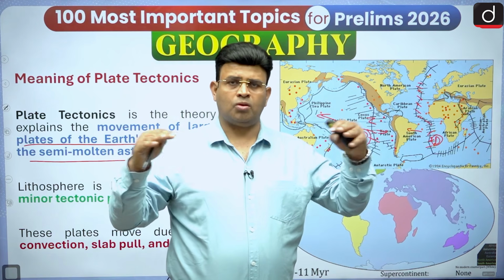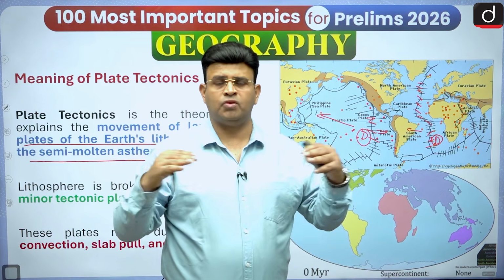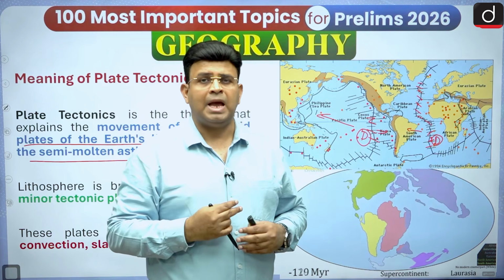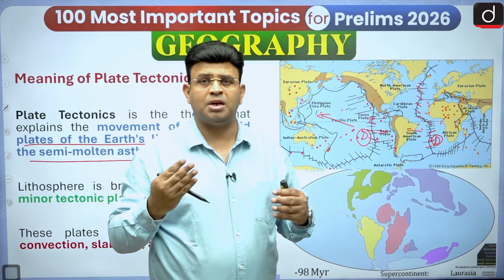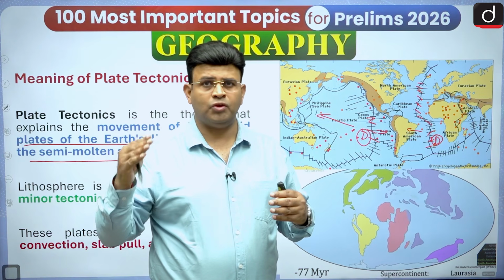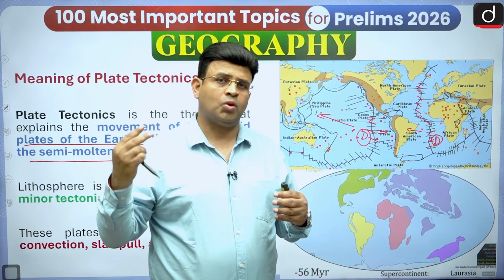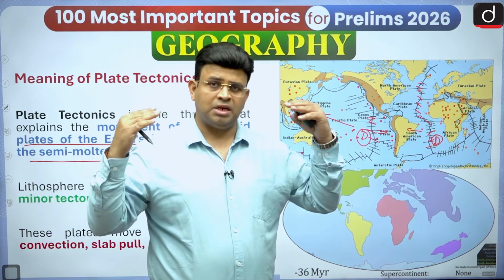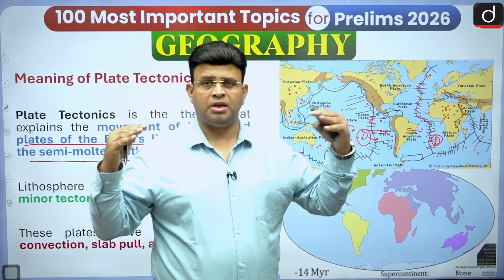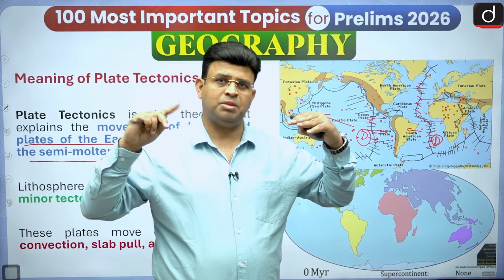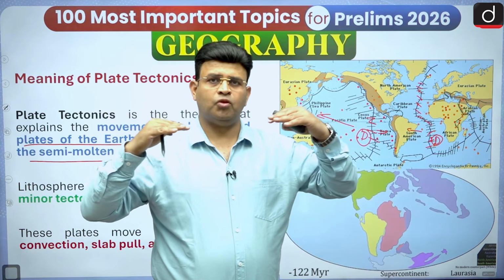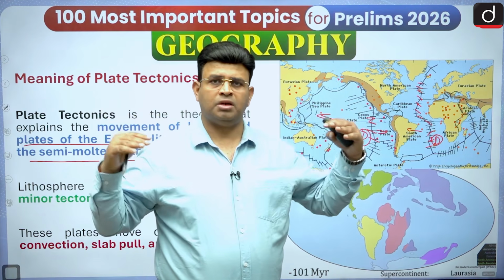All these continental and oceanic plates are floating over the semi-molten asthenosphere, like ships moving over the ocean. Similarly, our continental and oceanic plates, that is the rigid lithosphere, move. Plates means lithosphere, and when they are moving, somewhere they are converging, somewhere diverging.